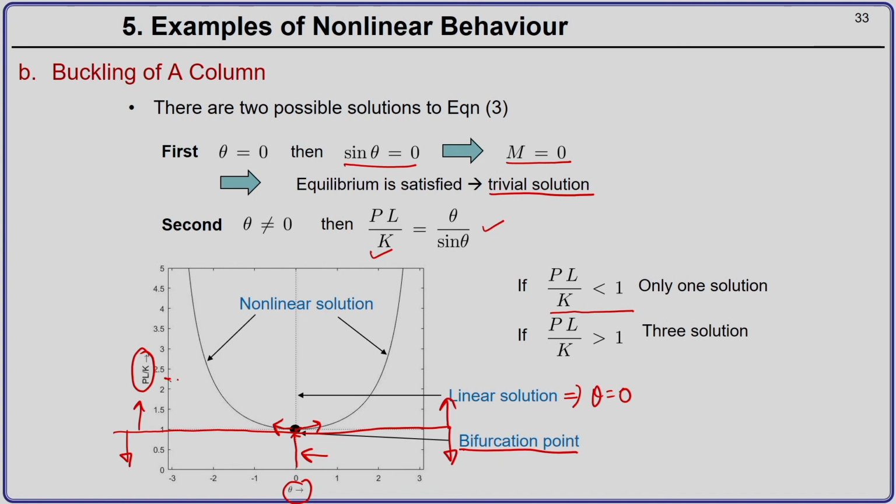Why 3 possible solutions? If you draw a vertical line, you have one solution over here, one solution over here, and one solution over here. So for a value of PL by K greater than or equal to 1, you have 3 possible solutions which come into the picture.